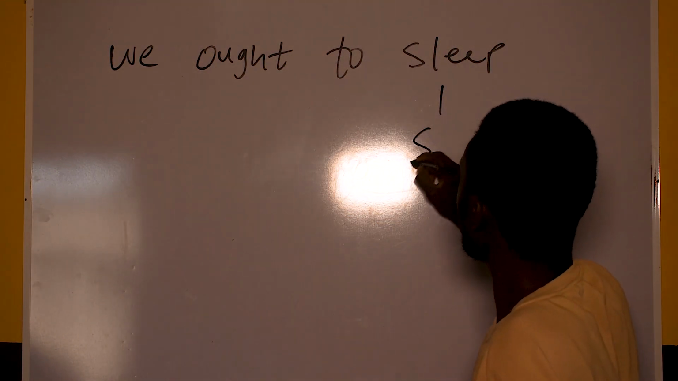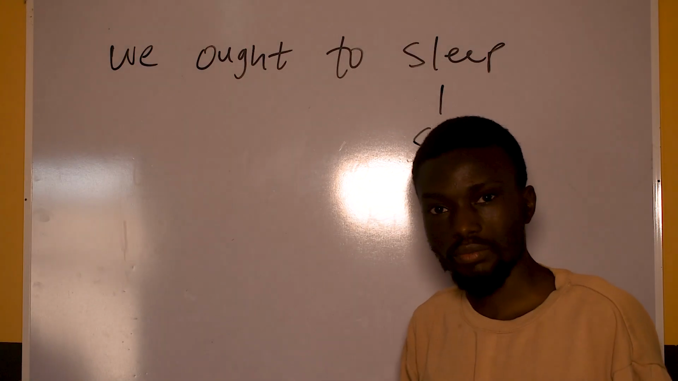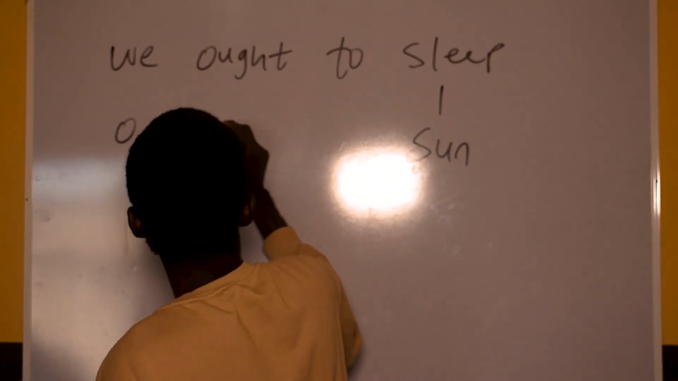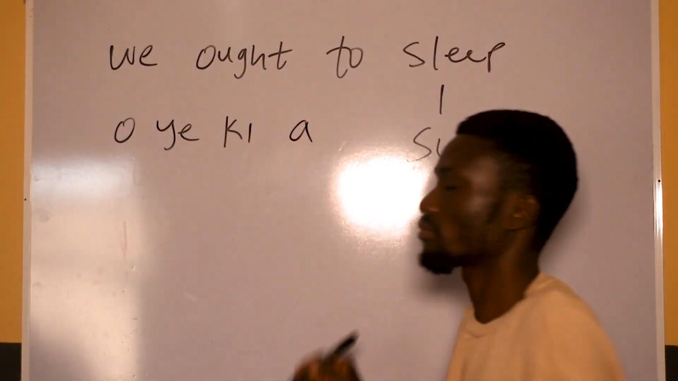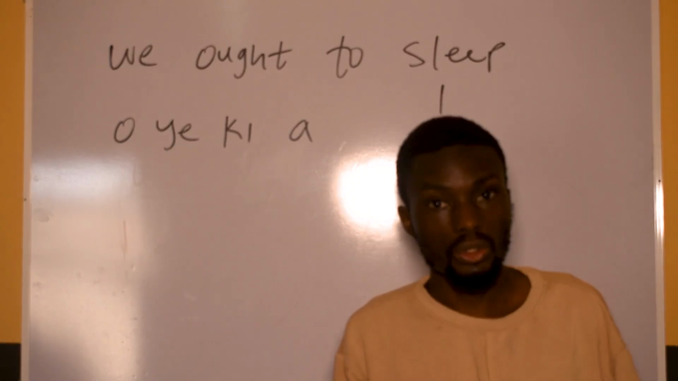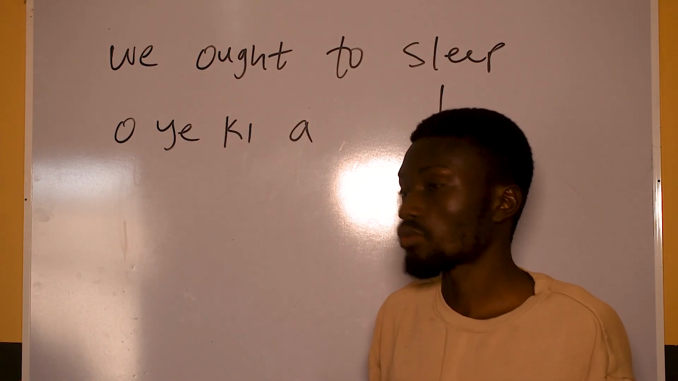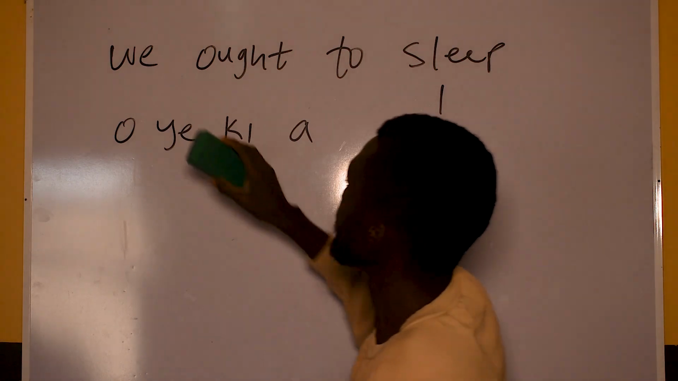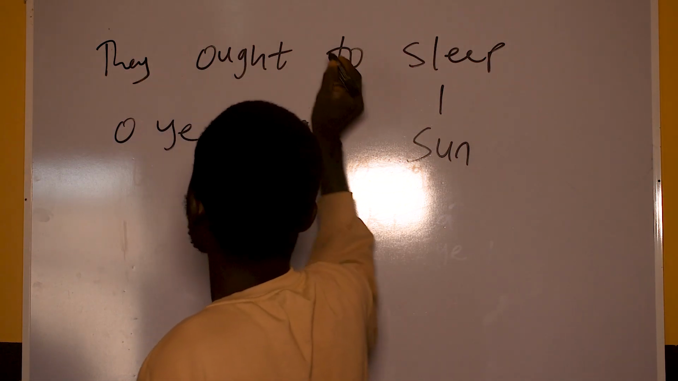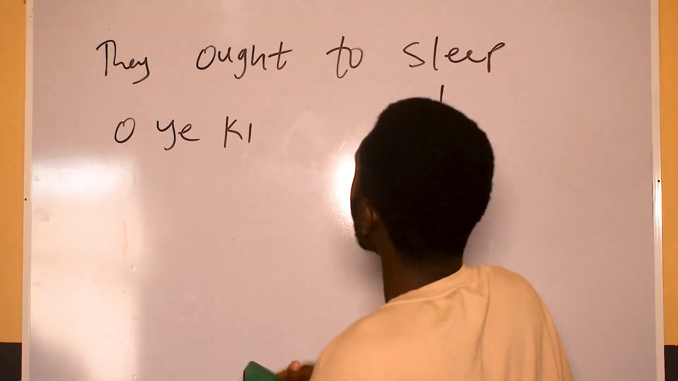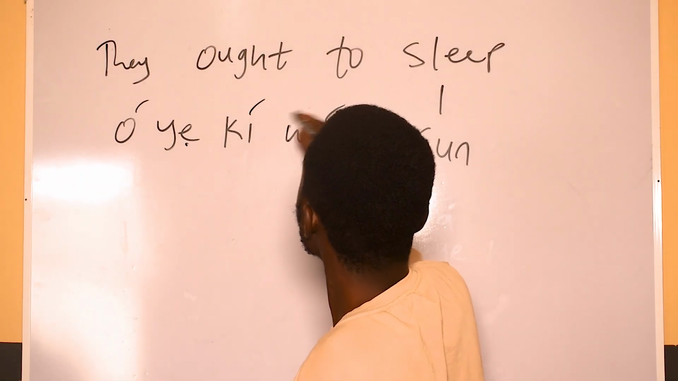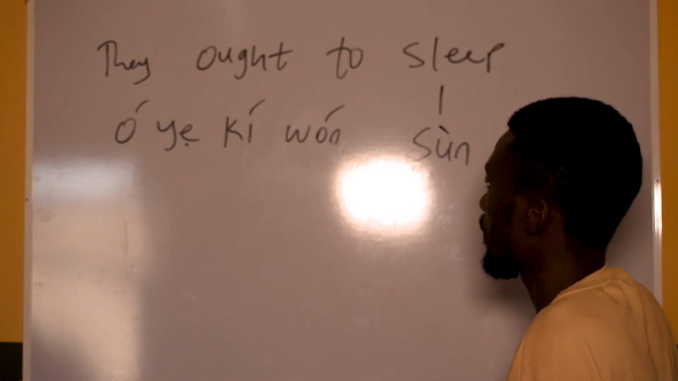Sleep in Yoruba is sun. Sun. That's sleep. So we ought to sleep will be oyeki a sun. We are supposed to sleep, or we ought to sleep. That is oyeki a sun. So if it is they ought to sleep, oyeki won sun. They ought to sleep.